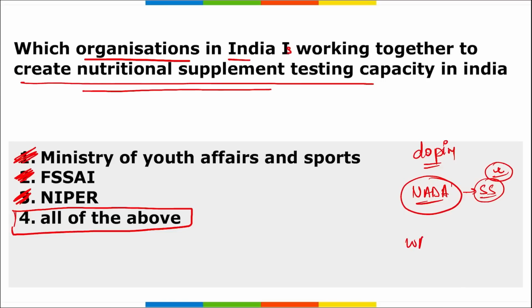Then WADA is your World Anti-Doping Agency, and these are the agencies that take care of the doping that is going on in national and international sport events. Doping is basically any individual taking a substance that is not legal to consume before any event, and these substances enhance the performance, which is considered illegal during these events.